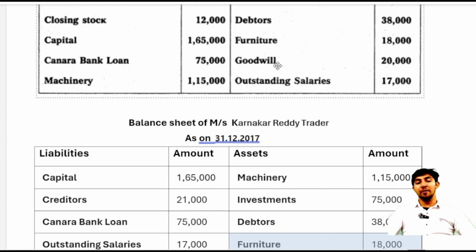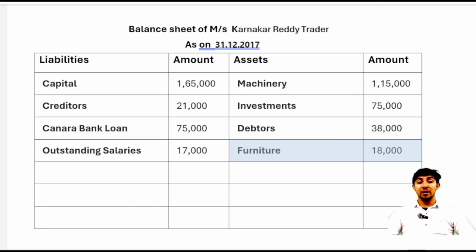Then the next item is goodwill. What is goodwill? Goodwill is our intangible asset. Intangible means we can neither see nor touch it, but it is ours. Goodwill is the value of the reputation of the business in the market: how much value your business has in the market, how much fame your name has, customers come because of the name. That name, when it is registered in your name, is your intangible asset, which we call goodwill. So we'll write goodwill on the asset side because that is our intangible asset. Then after that, the last item is closing stock, that is 12,000.